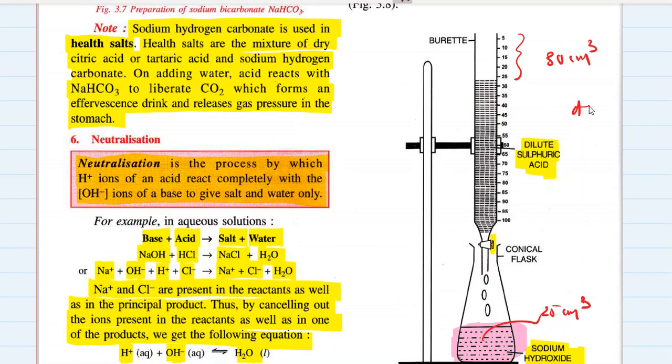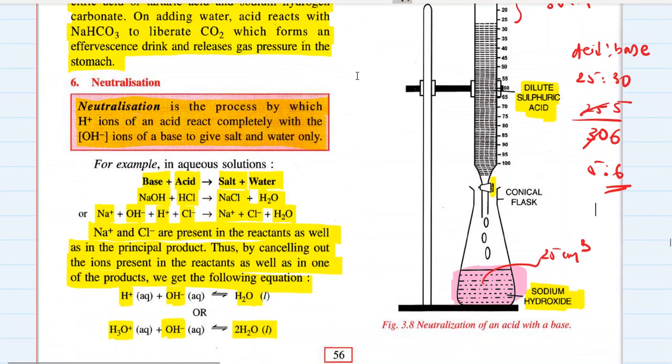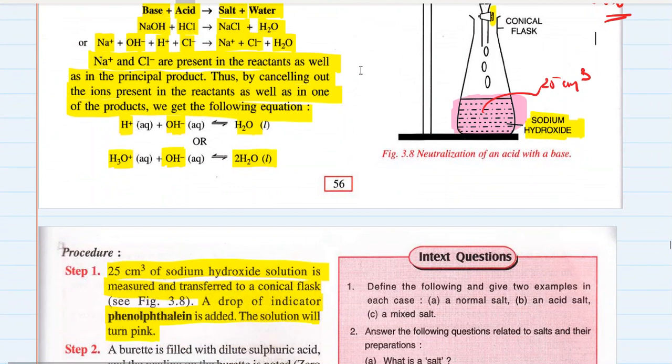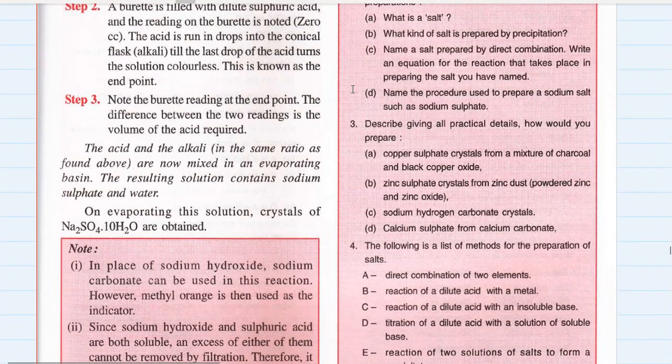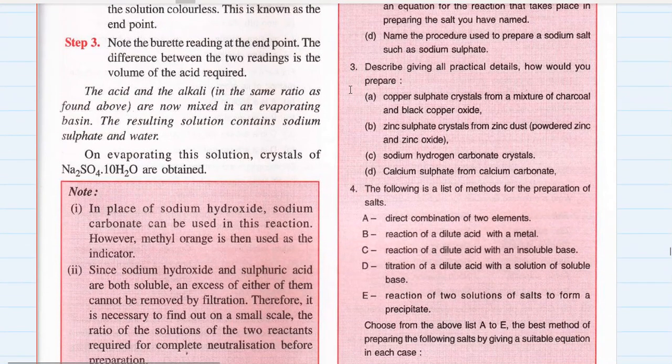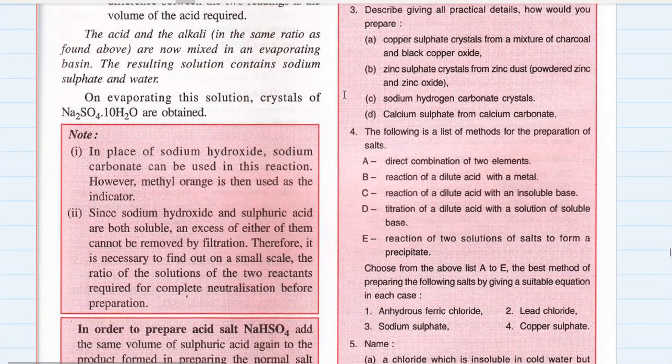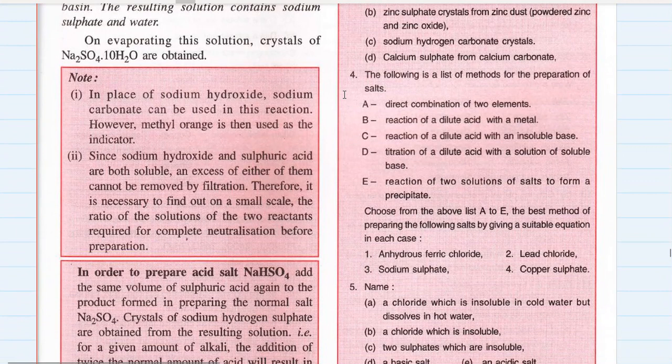So what is the ratio of acid to base for complete neutralization? 25 to 30, that is 25 by 30, which is in the ratio 5 to 6. So when 5 to 6 by volume of acid and base are taken together and mixed, you get a completely neutralized solution. On evaporating this solution, crystals of sodium sulfate are obtained.